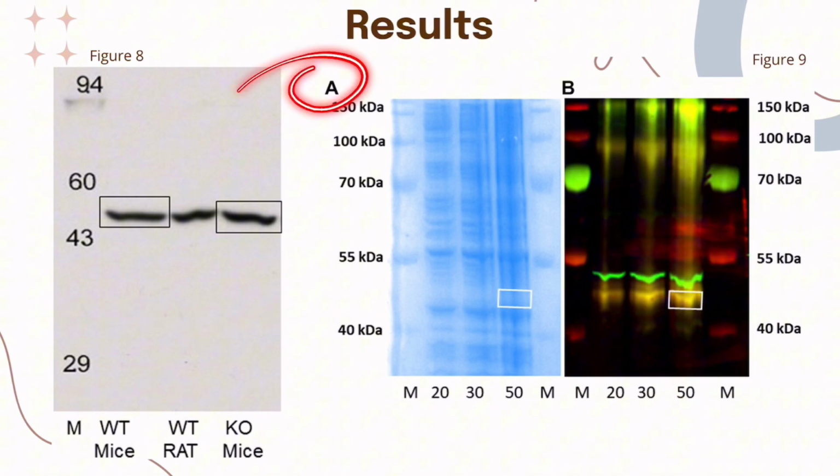In figure 9, there's A, which is the stained gel corresponding to the B Western blot, in which we can find the molecular weight marker lanes. Then we can find that 20, 30, and 50 are the amount of micrograms applied of P2 membrane correspondingly. The yellow bands represent the H3RA antibody binding to H3RA protein in all three lanes. At various kilodaltons the protein is bigger, so at different weights, for example 55 or 70, we can maybe infer that there are dimers or even trimers of this same protein. The white box in both panels is signaling H3RA protein without the limit of quantitative reliability.